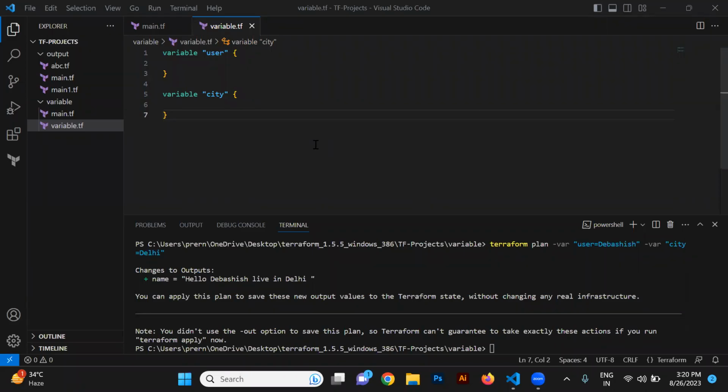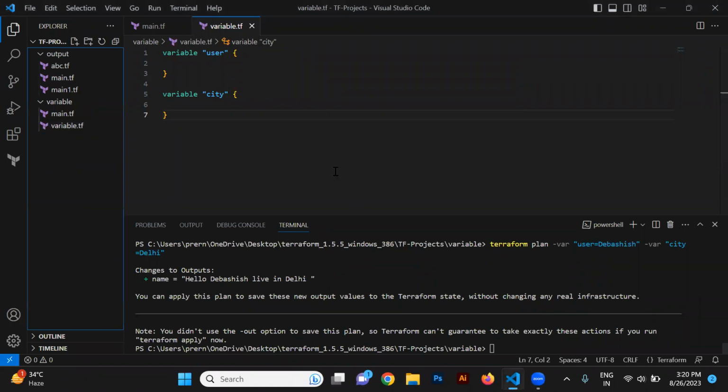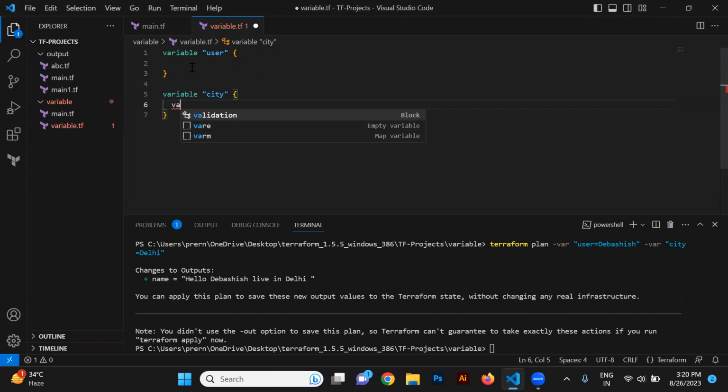Okay, fine. So now the variables here are user and city. Suppose we haven't provided anything, suppose we just forgot to provide a city. So we can also define a default value. See, default is equal to, let's take Delhi only. This will be the default value, right?